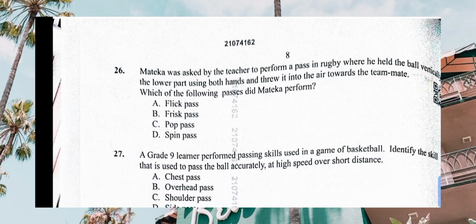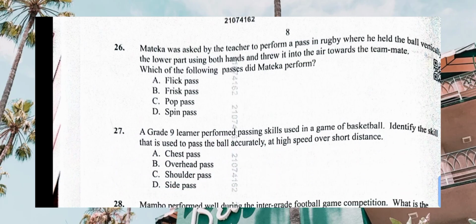Then Mateka was asked by the teacher to perform a pass in rugby where he held the ball vertically, lower part using both hands and threw it into the air towards the teammate. Which of the following passes did Mateka perform? We have keywords there.